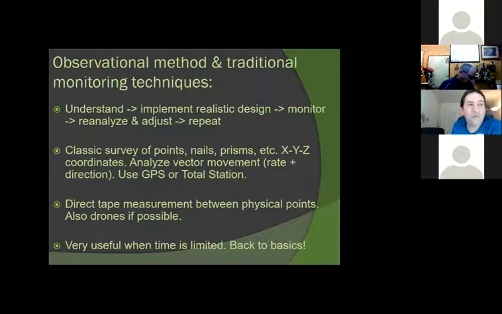Just think of all the activities that you do when you walk, when you put a nail on the wall. So that is an observational method. I mean, it's basically a constant loop. So how do we apply it in landslides and geotechnical engineering?